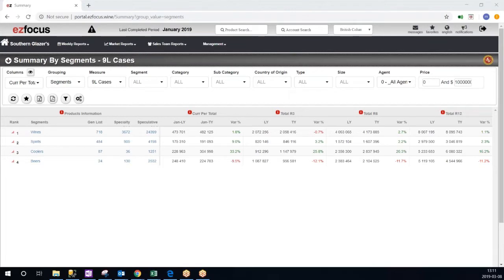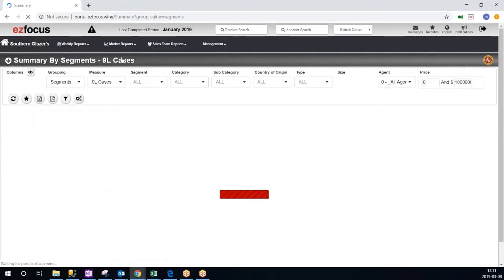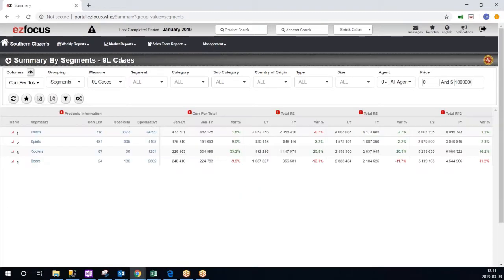How to look at overall industry trends for a specific province. Go to market reports, summary by category. Summary by category allows you to have macro level information on a specific province, very high level information.